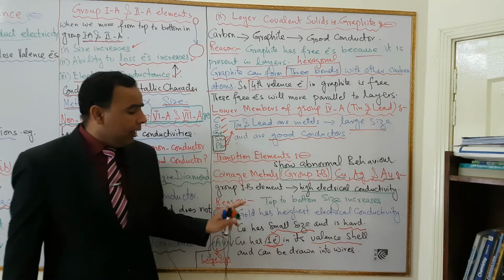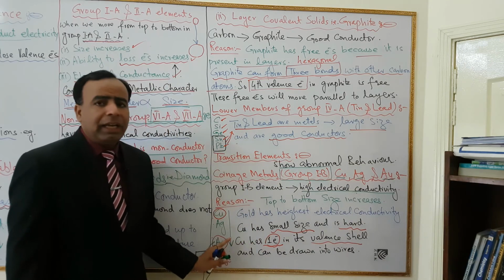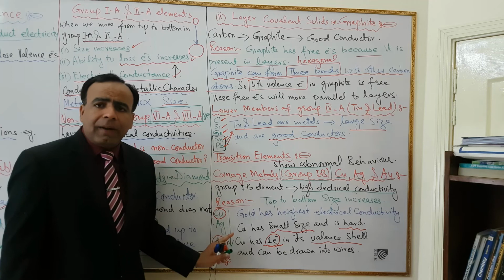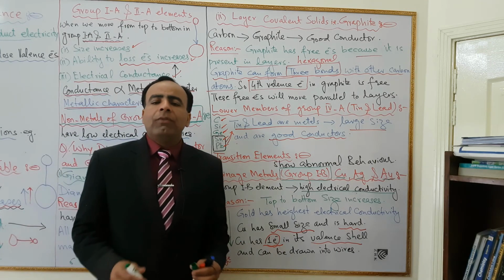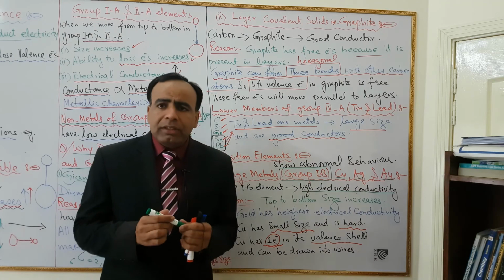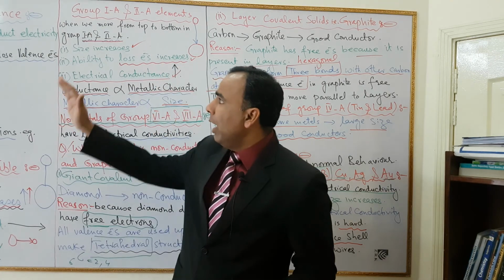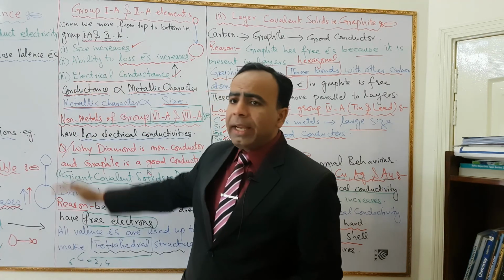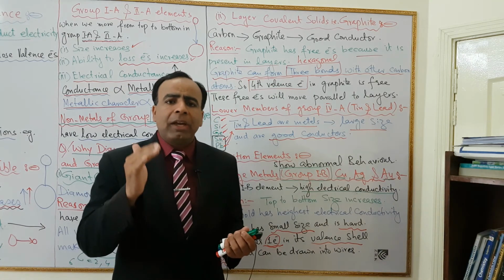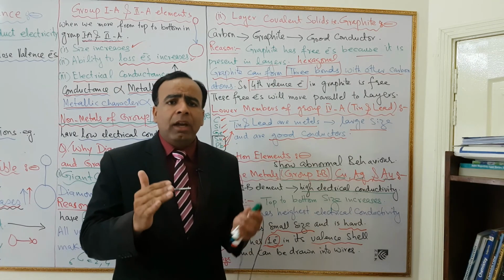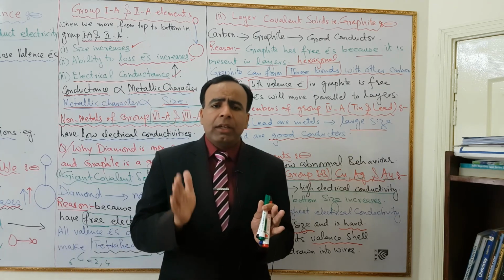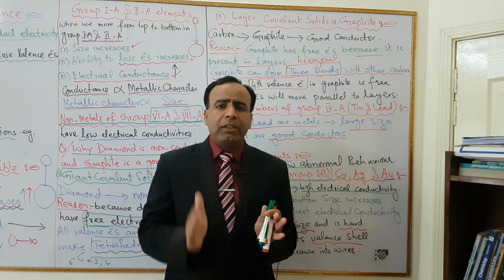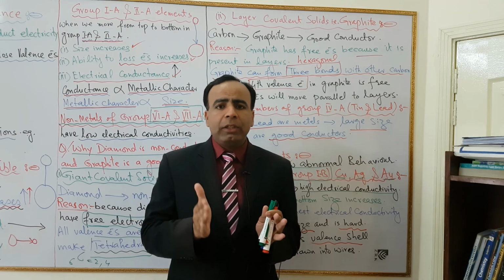One electron is present in the valence shell of copper. Therefore, copper can be drawn into wires. Dear students, this is all about electrical conductance and its behavior in the periodic table. I have explained all this topic with reasons. Thank you very much, dear students, viewers and spectators, for watching my video. Thank you.